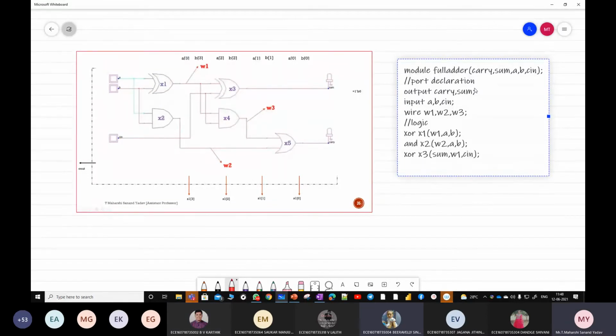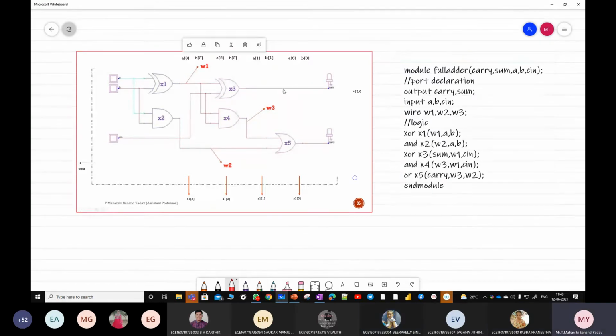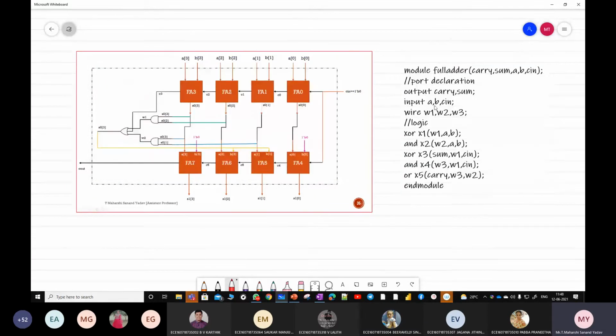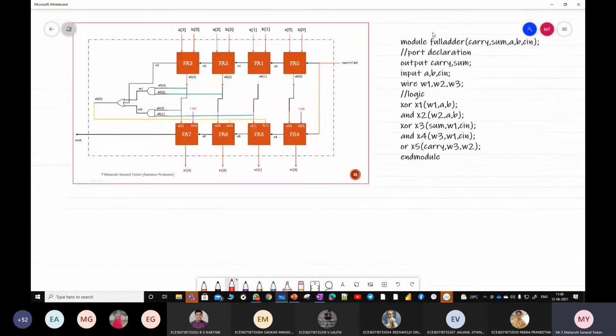Next, AND X4, W3, comma, W1, comma, Cn. Okay, next. OR, carry, comma, W3, comma, W2. Next, endmodule. So this is the first step. So I've written the code for the full adder. Okay, so I'm deleting this particular figure. So I'm done with the code. Done with the first step.